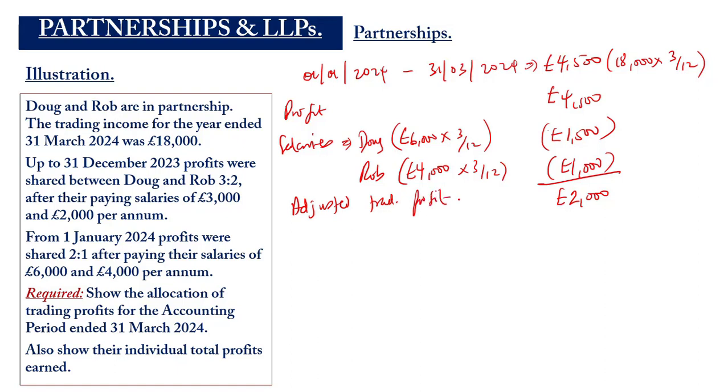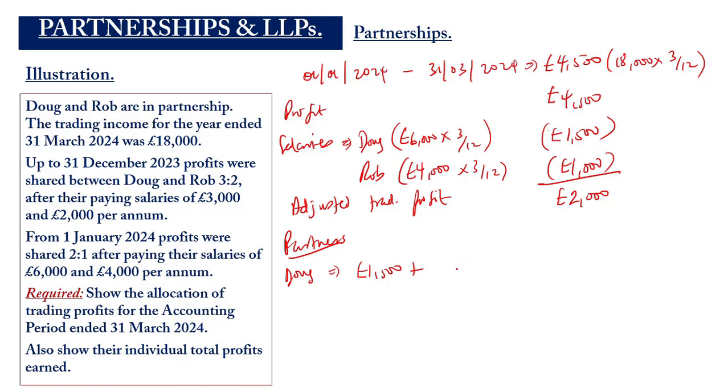So when we come to the partners, for Doc, he had a salary of 1,500, okay, plus a profit sharing ratio.